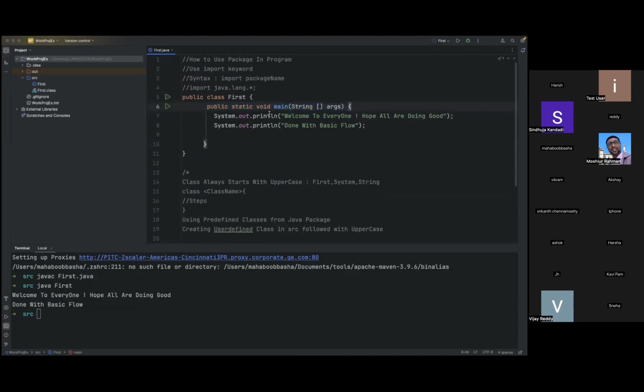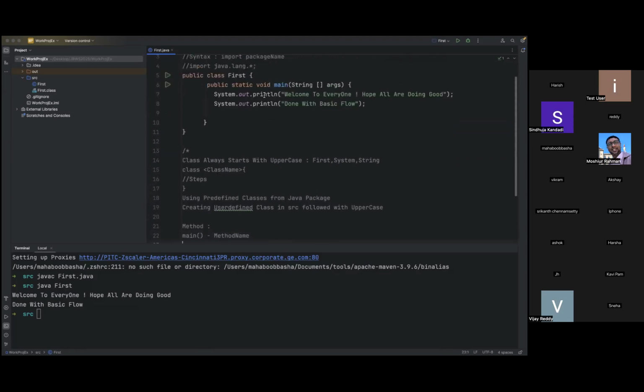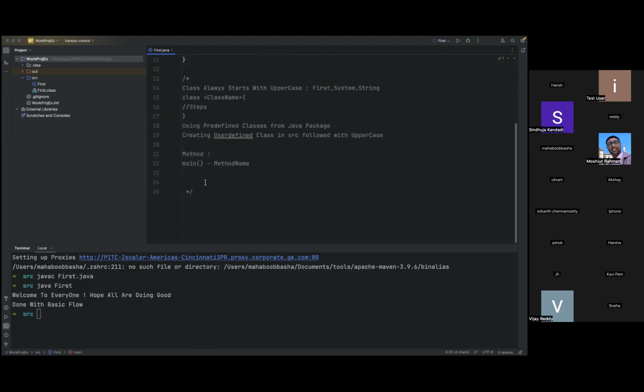If we don't write the main method, we cannot execute our program. That I'll just show you. But let us first understand what keywords we need to use in the main method. This is the method name. Now what is this? Void. Void is nothing but the return type.